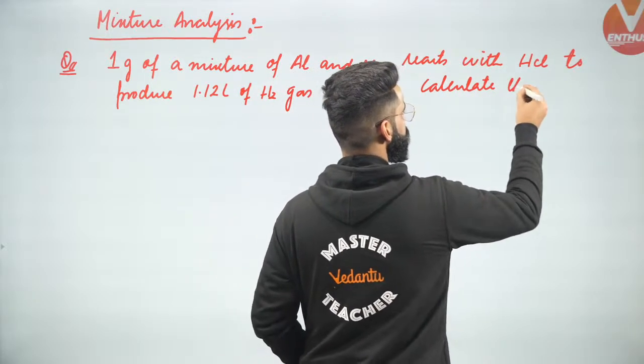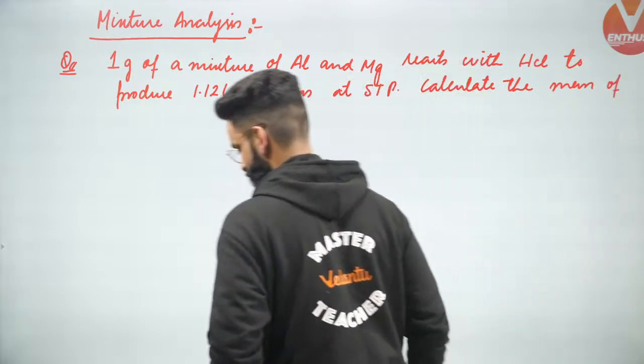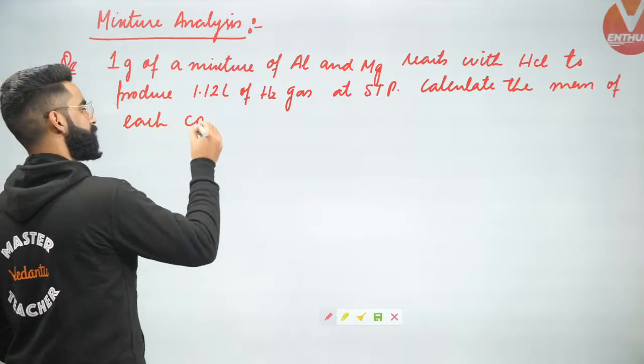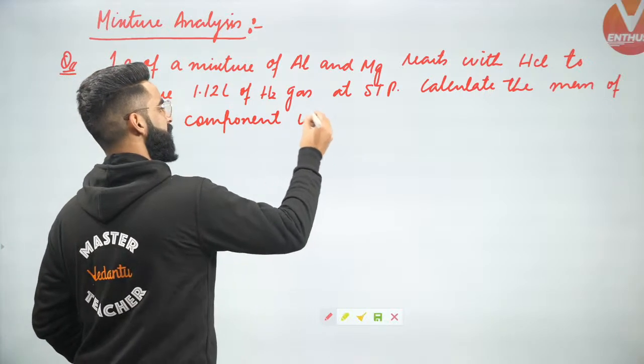Calculate the mass of each component in the mixture.